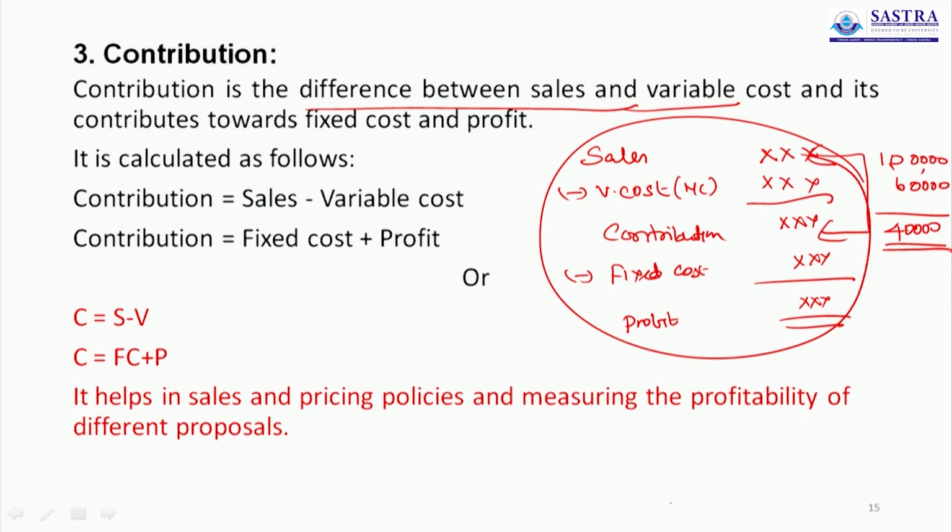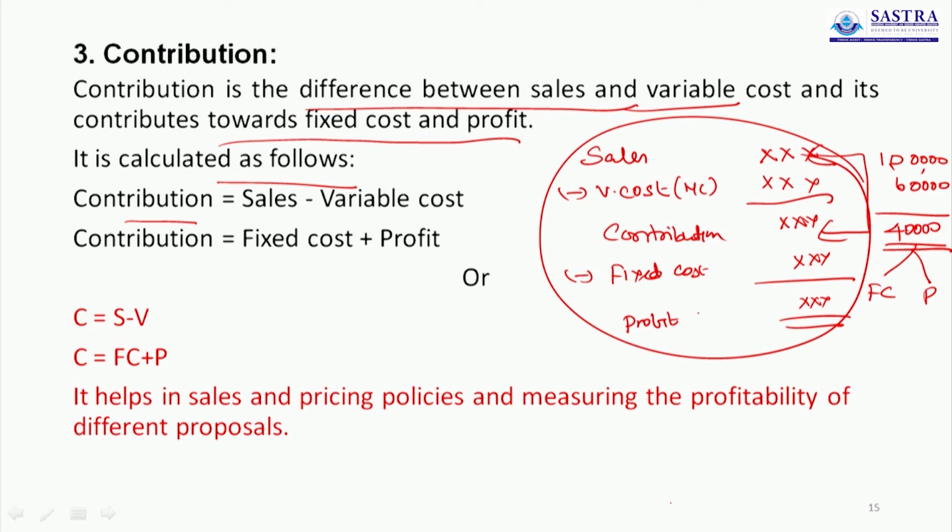So, contribution is the difference between sales and variable cost, and it contributes towards fixed cost and profit, because this 40,000 is the combination of fixed cost and profit. That is why here we mention towards fixed cost and profit. It is calculated as follows: contribution equals sales minus variable cost, or it is also calculated as fixed cost plus profit. So this is the statement.